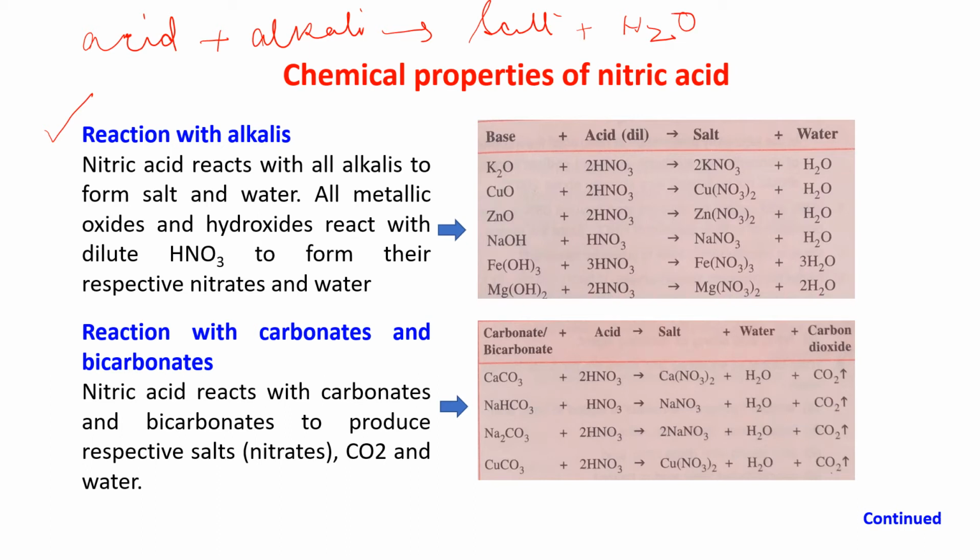I told you that. So, in the same way, when nitric acid reacts with alkalis, it will form salt and water.